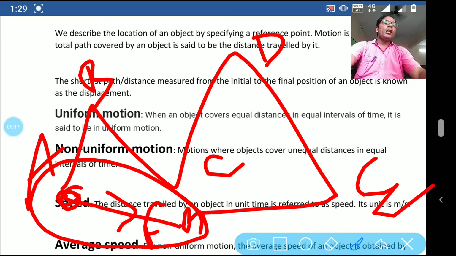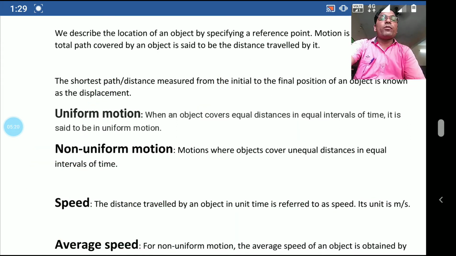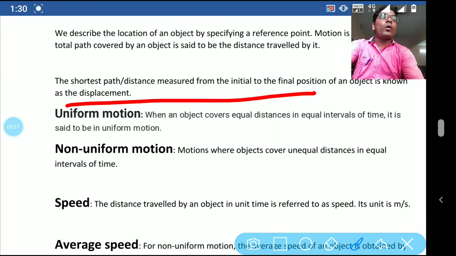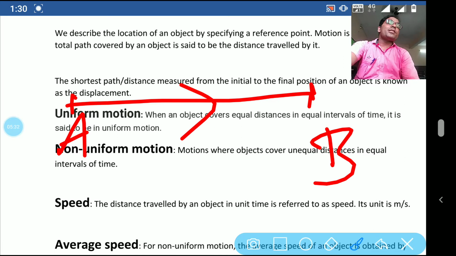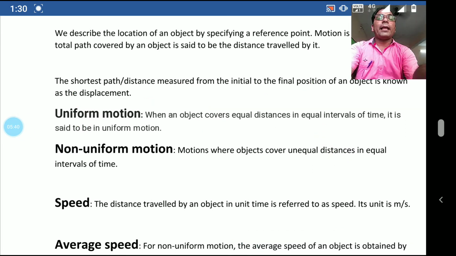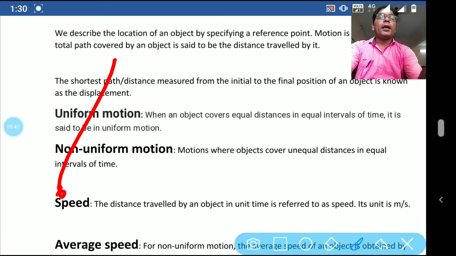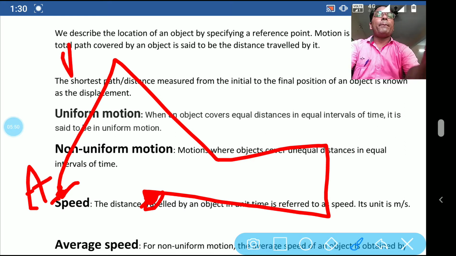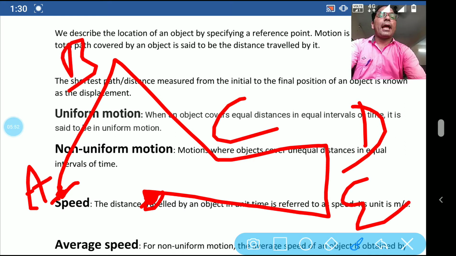So student, in this situation, the distance can be equal to the displacement. If an object is moving on a straight path A to B, in this situation distance and displacement both will be equal. And if an object is not moving on a straight path, like this, then here you can see the path A, B, C, D, E and F.